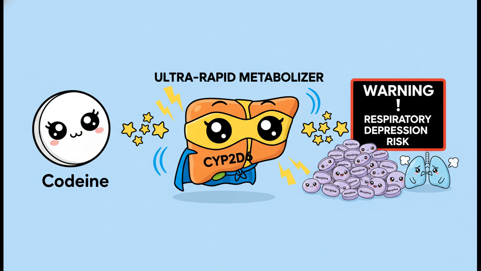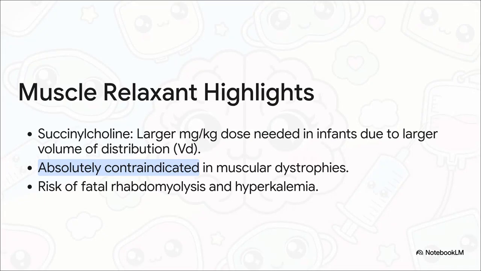This has led to an FDA black box warning against their use in many pediatric settings, particularly after tonsillectomy. For muscle relaxants, succinylcholine, remember, requires a larger mg per kg dose in infants because of its larger volume of distribution. However, its use carries an absolute contraindication in children with known or even suspected muscular dystrophies, all because of the risk of fatal hyperkalemic cardiac arrest.